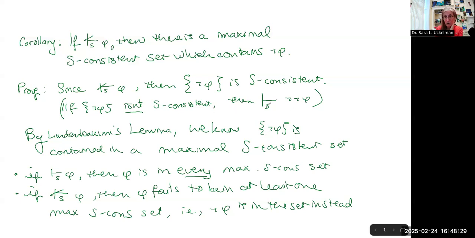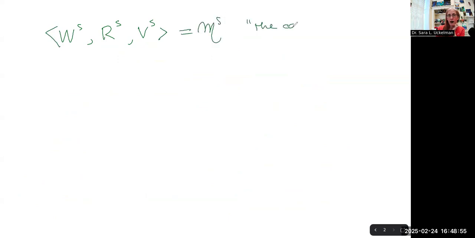Why do we need them? So cast your mind back to what we are doing this all for. We are doing this so that we can define the canonical models, and we want to define what the worlds are, what the accessibility relation is, and what the valuation is. So these are all going to be in the canonical model for S.